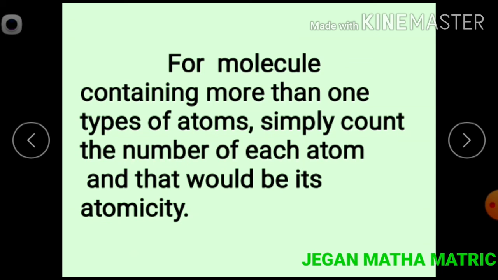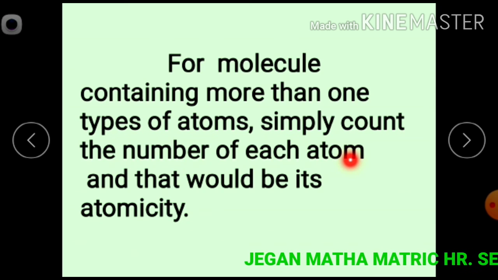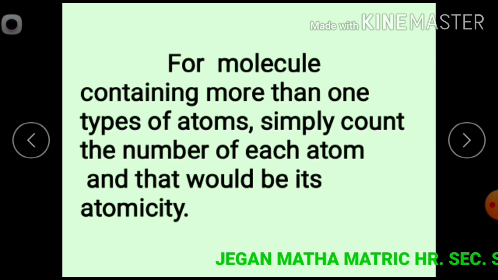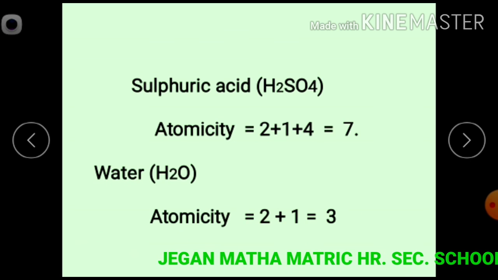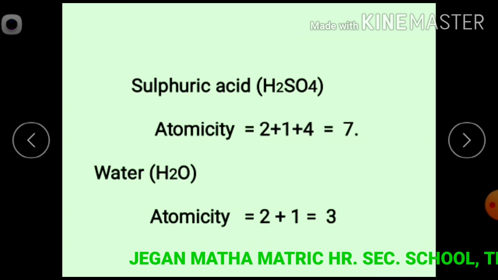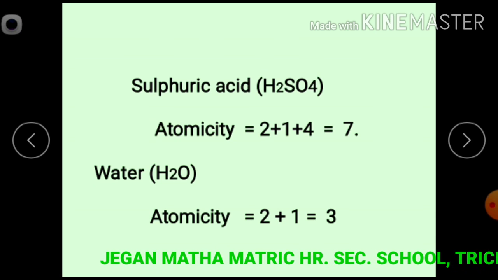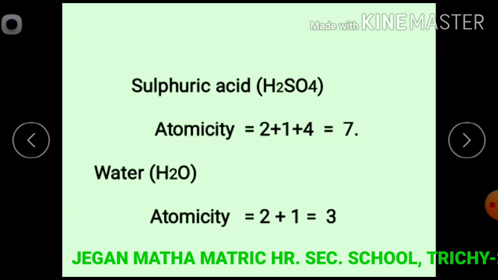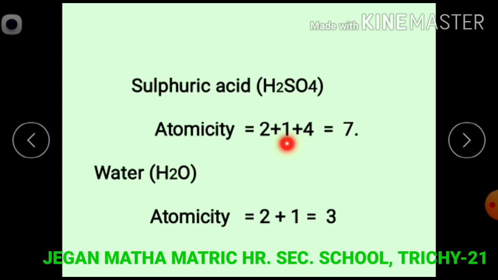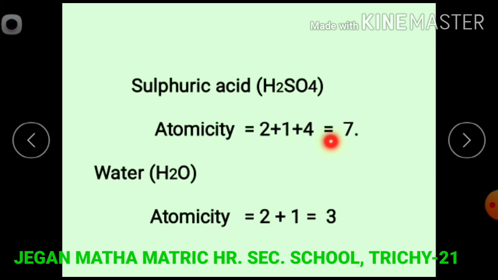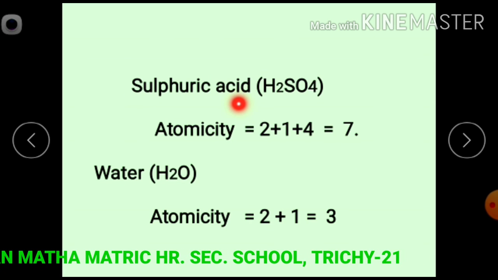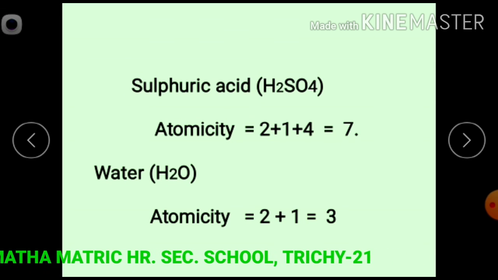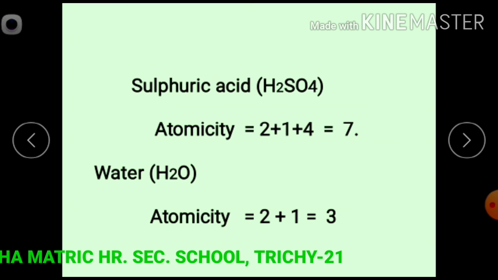For molecules containing more than one type of atom, simply count the number of each atom, that would be its atomicity. For example, sulfuric acid. Molecular formula of sulfuric acid is H2SO4. Atomicity of H2SO4 equals 2 hydrogen atoms plus 1 sulfur atom plus 4 oxygen atoms. Totally 7 atoms are present in sulfuric acid molecule. So, atomicity of sulfuric acid is 7.